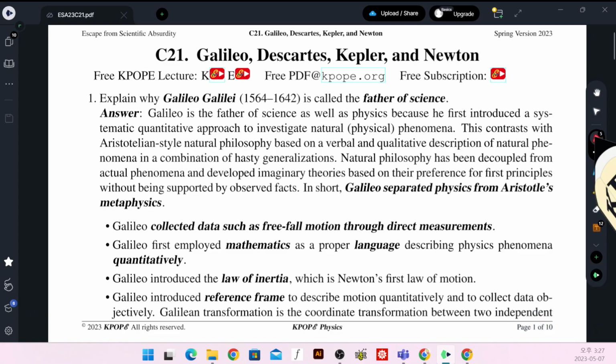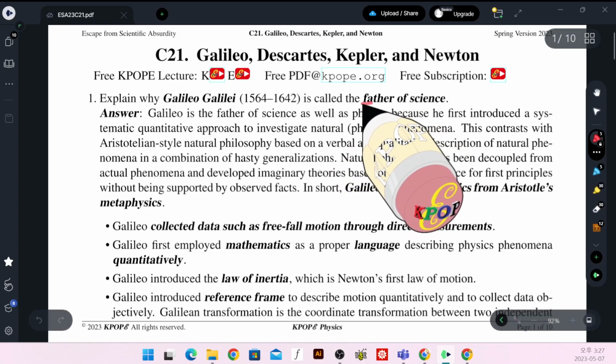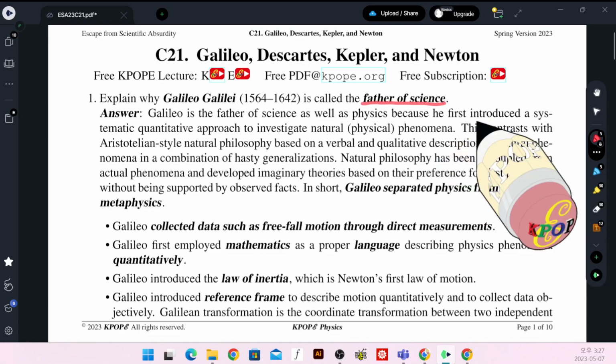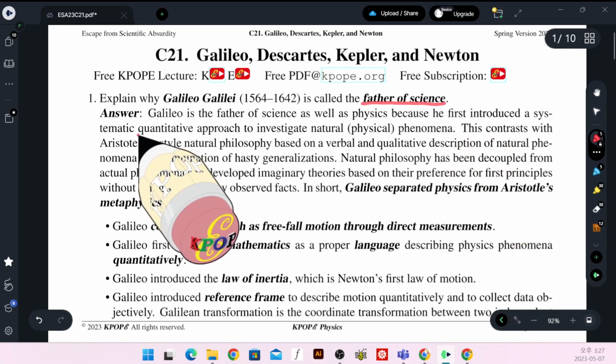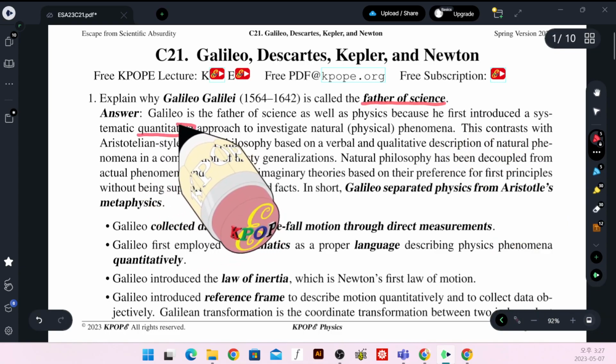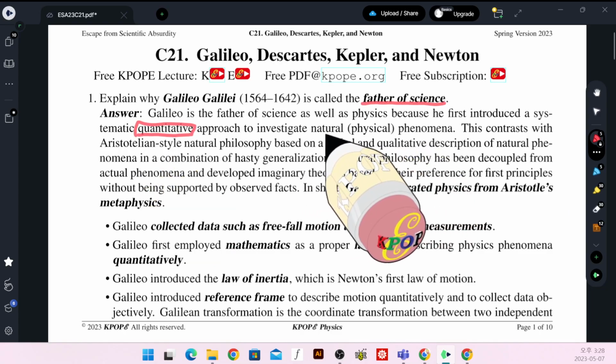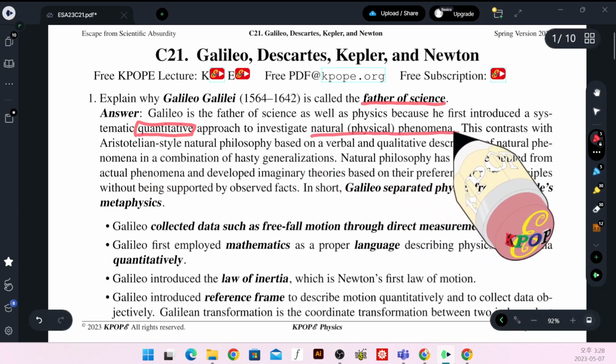Explain why Galileo Galilei is called father of science. Let's read it through. Galileo is the father of science as well as of physics because he first introduced a systematic quantitative approach. Quantitative approach is very, very important. He performed an experiment and he measured quantitatively the natural physical phenomena.